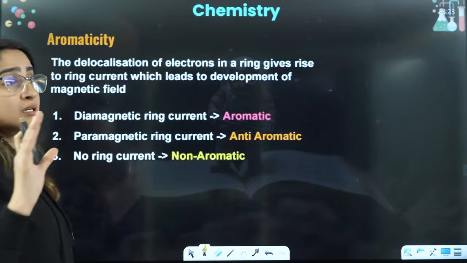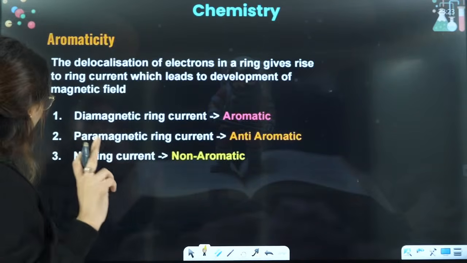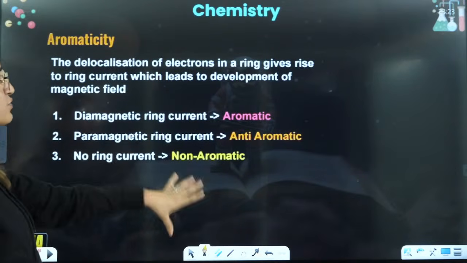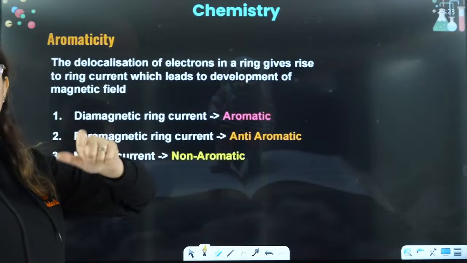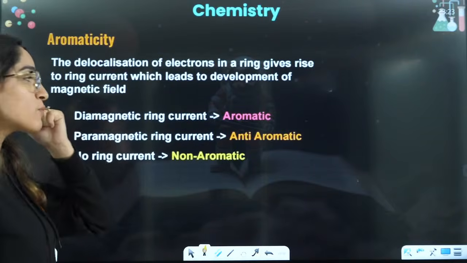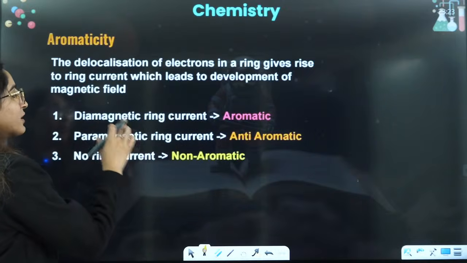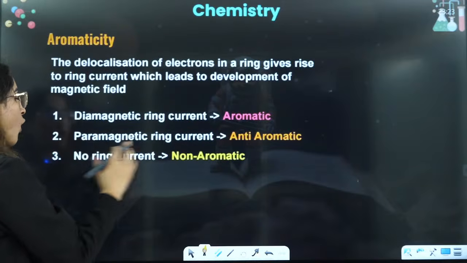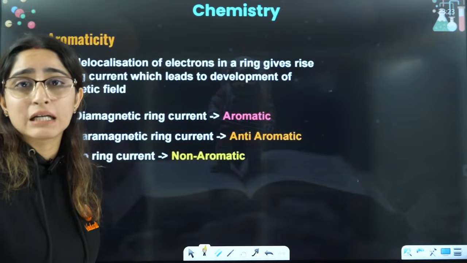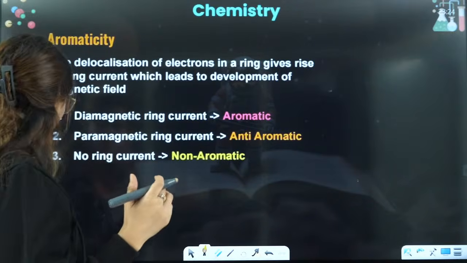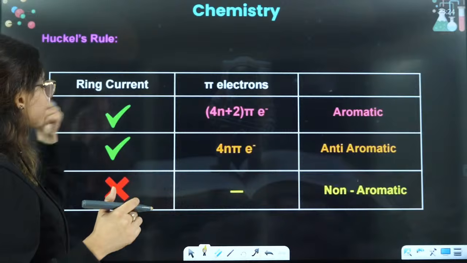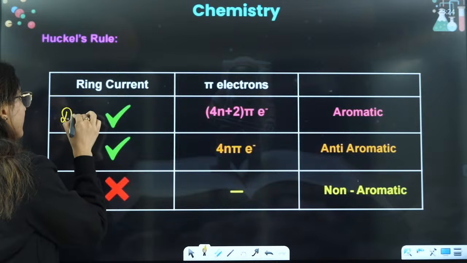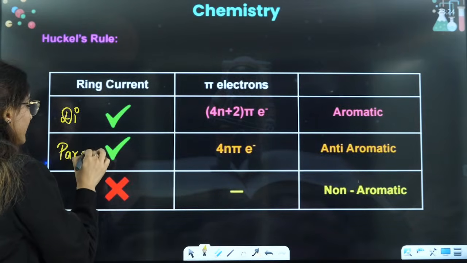Always remember, till now they have not asked aromaticity in relation with paramagnetic, diamagnetic, but they can ask you that. So once we know how to find whether they are aromatic, non-aromatic or anti-aromatic, right? You should be able to relate it with diamagnetic or paramagnetic. So aromatic is diamagnetic, anti-aromatic is paramagnetic, and non-aromatic does not have any ring current. There is no flow of electrons in case of non-aromatic, right? So ring current is there in case of aromatic and anti-aromatic. This is diamagnetic, this is paramagnetic, right?